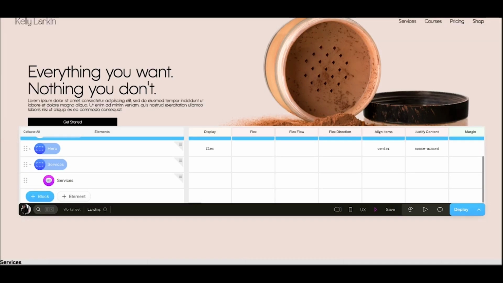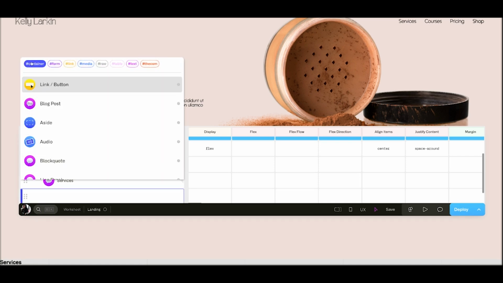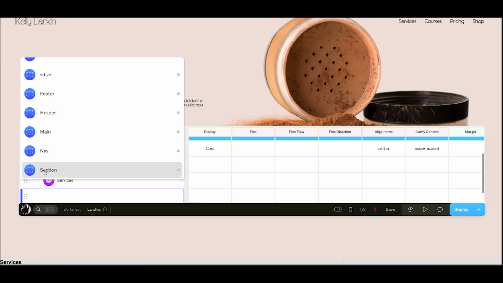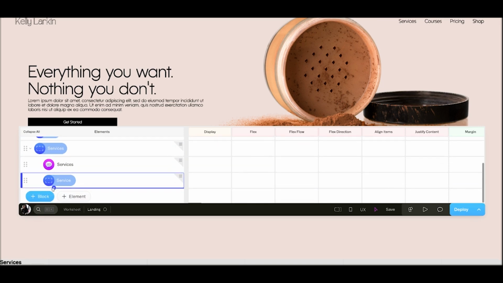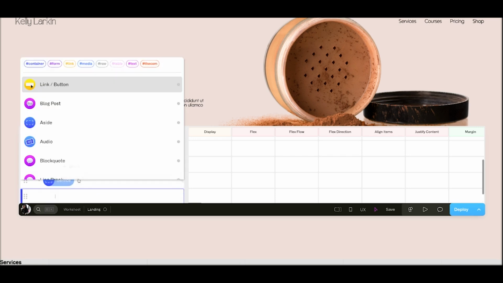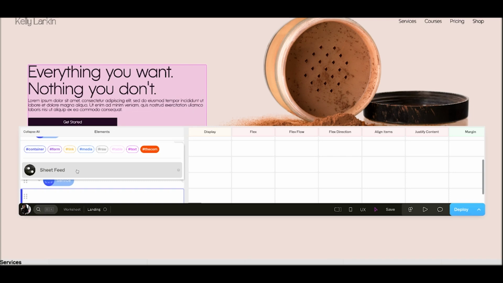Okay, so what we're going to do now is add a new element that is going to be a container. And we are going to make this a section that we start populating our services. So within this container, I'm going to add another element, and this is going to be a very special element called a sheet feed. And this is how we're going to bring all of the services that we have in our sheet that we previously made, and we're going to be able to bring it to life in our website now.